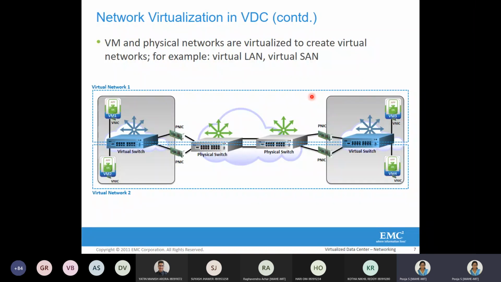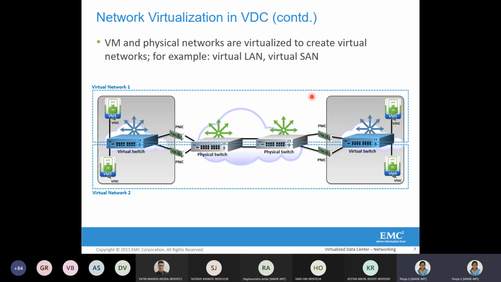So when we are talking about network virtualization, as we said before, we are virtualizing two different types of network, that is the virtual machine network and the physical network. The virtual machine network is provided by the virtual switch component.